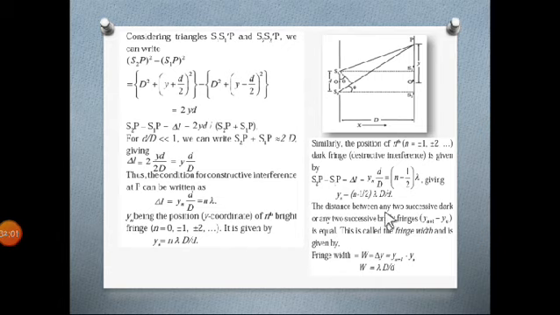Now the distance between any two successive dark or any two successive bright fringes is known as fringe width, and it is given by W, which is delta y, given as yn plus 1 minus yn. The next dark fringe or next bright fringe, and the difference between them is W, which is called fringe width, and it is nothing but lambda D divided by d. Whether you are considering bright bands or dark bands, in both cases you are getting fringe width as lambda D by d.